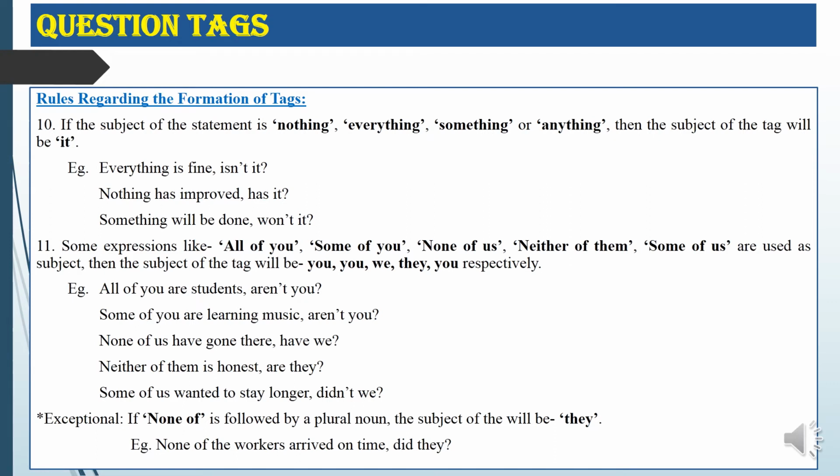But if "none of" is followed by a plural noun, then the subject will become they. For example, none of the workers. Here, workers is a plural noun. So that is why it will take the subject in the tag as they. So, none of the workers arrive on time, it will become did they.